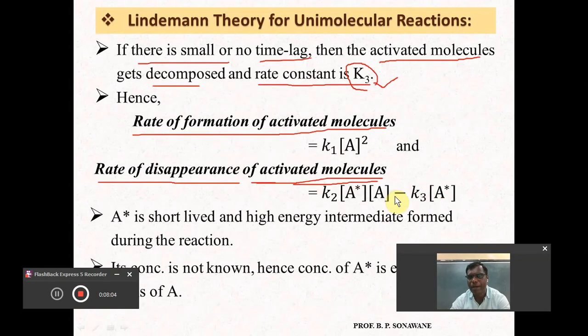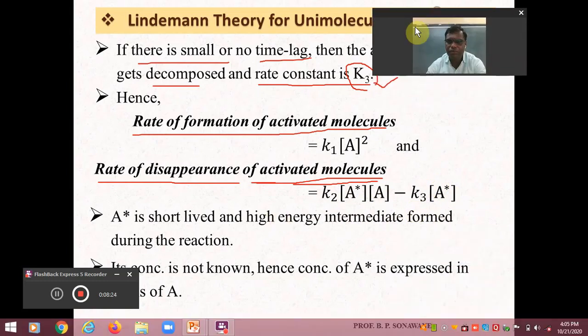That's why it is minus K3 into A star. I hope you will be able to understand this. In one case there are two species as reactant, and in the other case only one species, with respective rate constants K2 and K3. This process indicates the deactivation, and this indicates the decomposition, meaning the product formation.